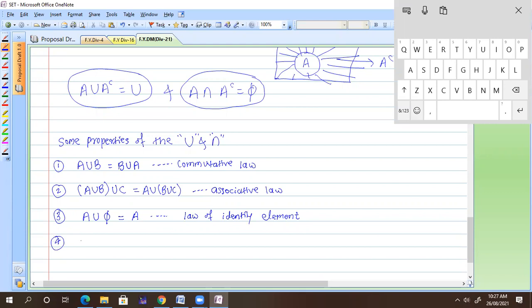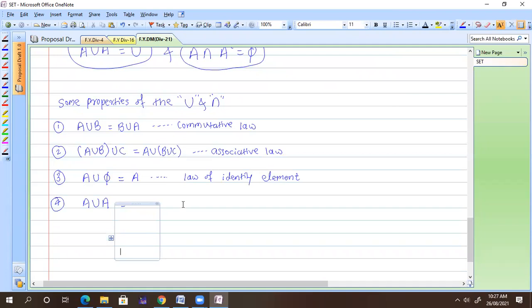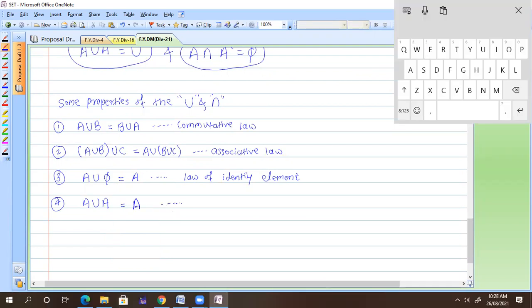Now, if I take A union with A, what will I get? A itself. So we will get A itself, and this is called the idempotent law. Idempotent law. And lastly, we have lots of laws, but I'm going to take some of them.